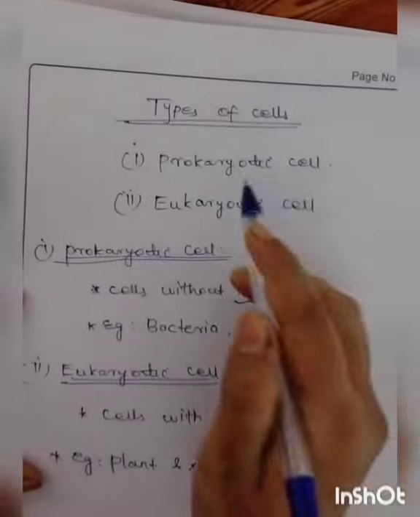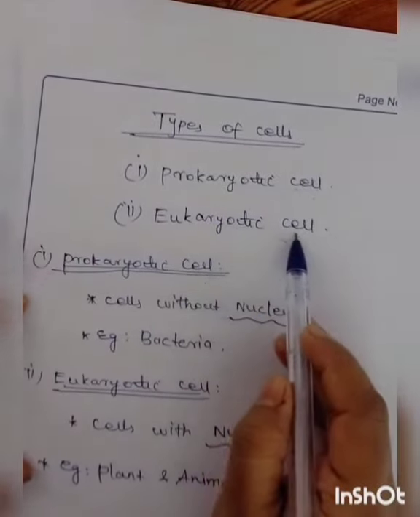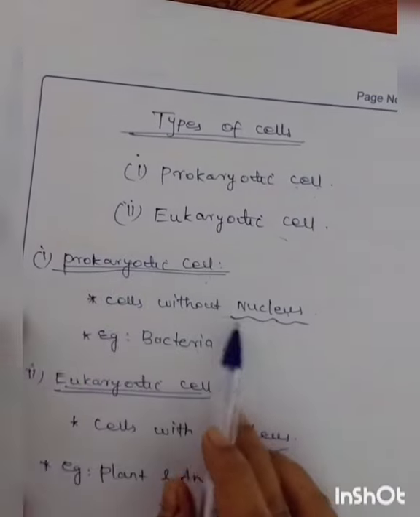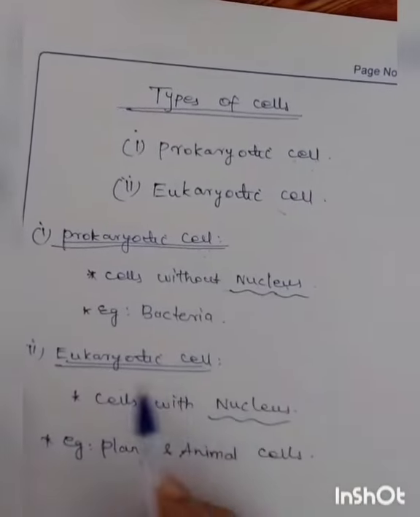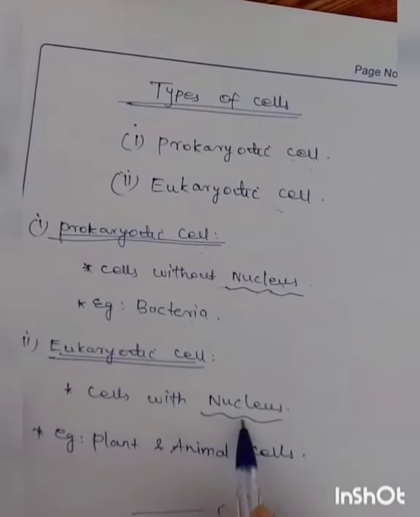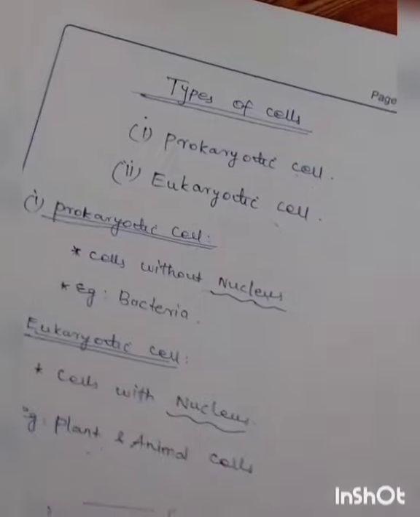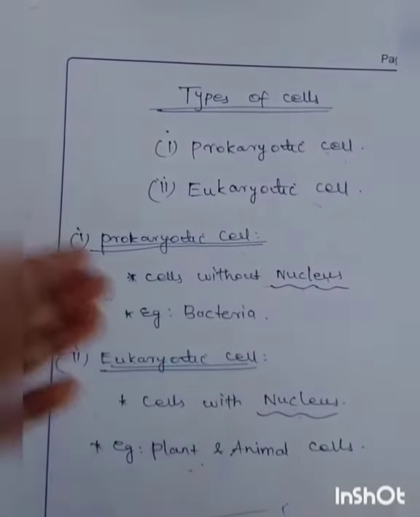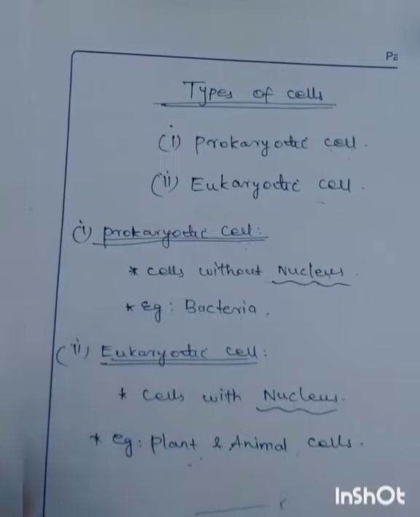There are two types of cells: prokaryotic cells and eukaryotic cells. Prokaryotic cells are without a nucleus, for example bacteria. Eukaryotic cells have a nucleus, for example plants and animals. So what is the difference? Prokaryotes are made up without a nucleus, eukaryotes are made up with a nucleus. That is the difference. Okay, thank you.